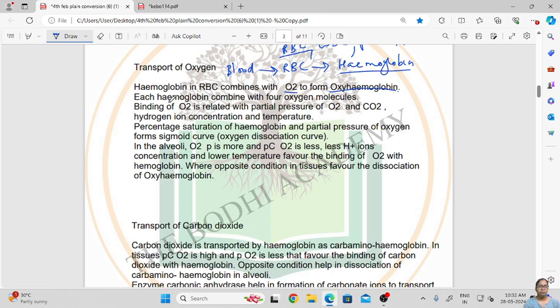So this is how oxygen is transported in the blood: it binds with the hemoglobin pigment, forms oxyhemoglobin, and is then transported inside the blood.